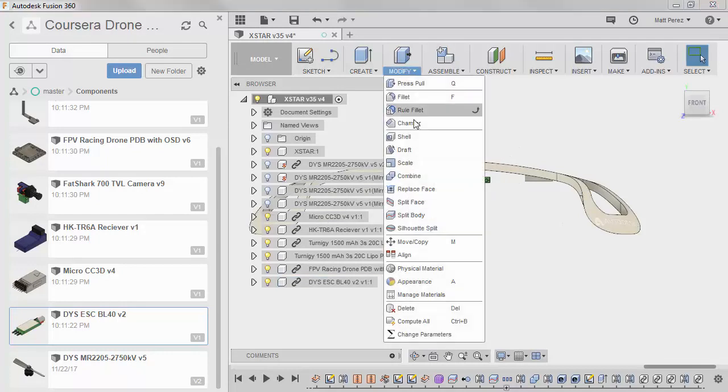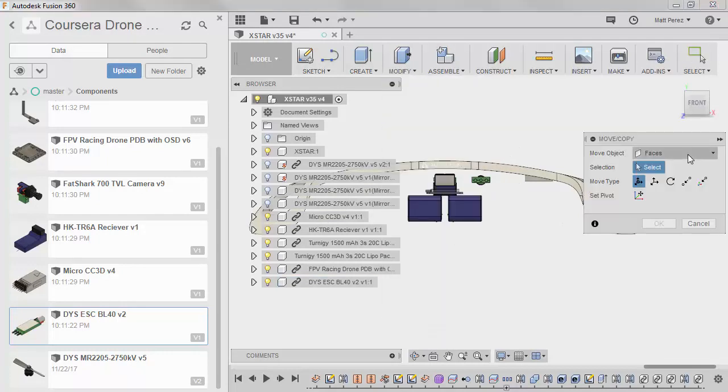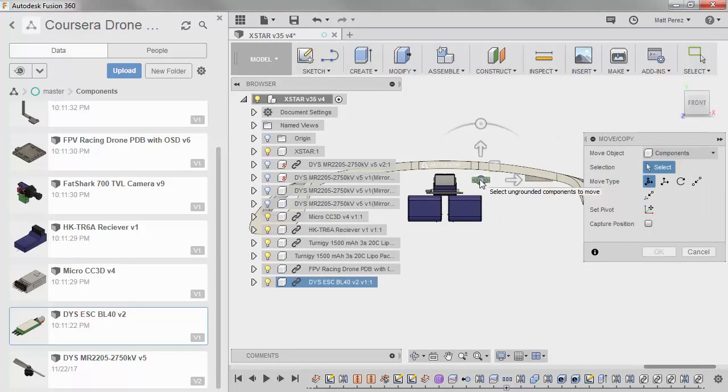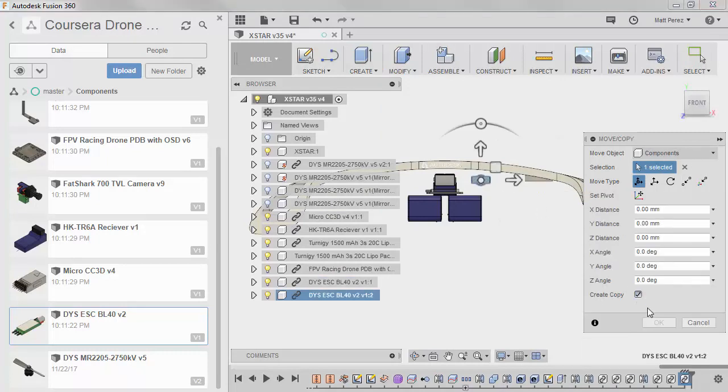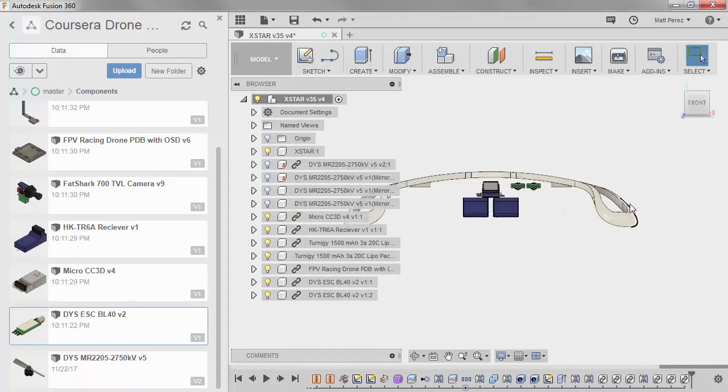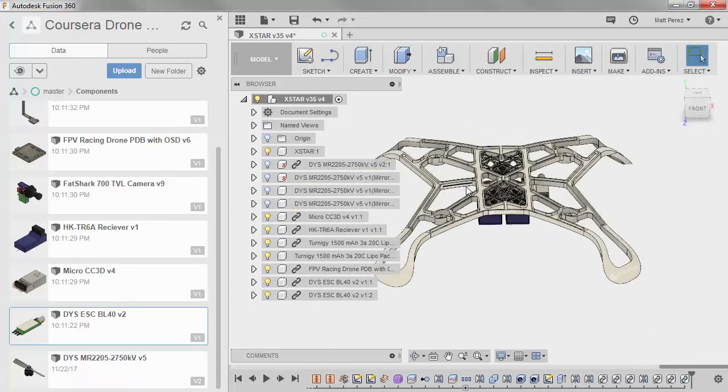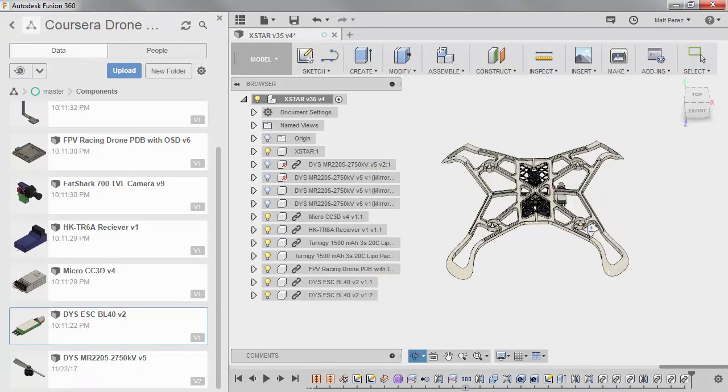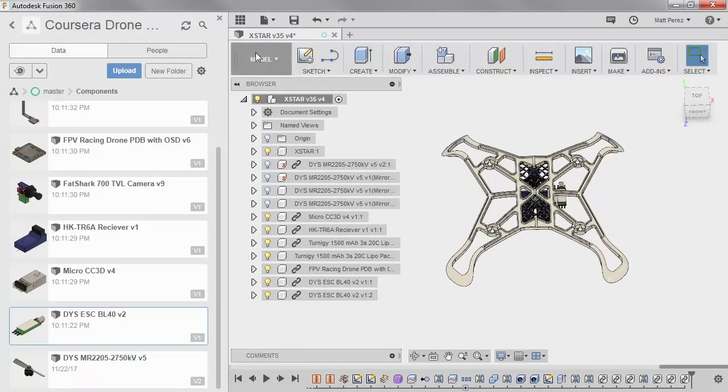I'm going to go to Modify, Move Copy, and I want to copy this component. I'm going to say Create Copy, and I'm simply going to move it off to the side for right now and say OK. I'm not going to worry about mirroring these to the other side like I did the battery just yet until I have a more final location. Let's go ahead and save the file so that we can move on to our next step.